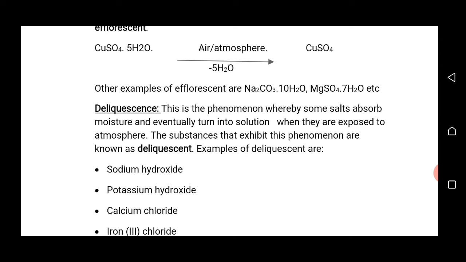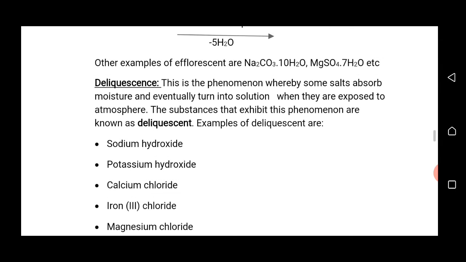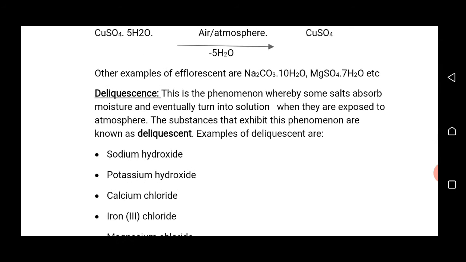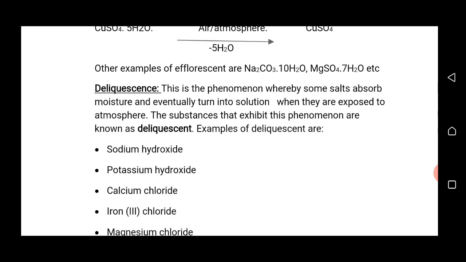So all the crystalline salts or hydrated salts, whenever they are exposed to air, lose part or all of their water of crystallization, and the phenomenon is known as efflorescence.